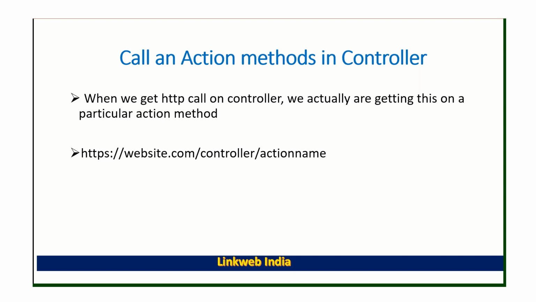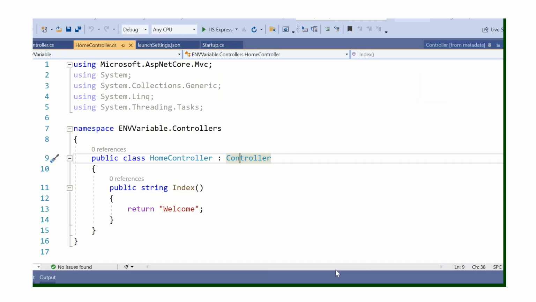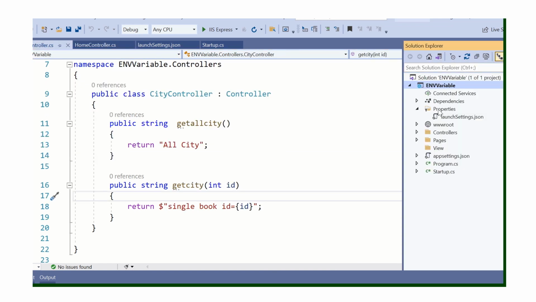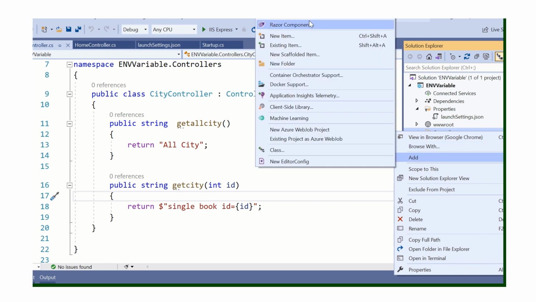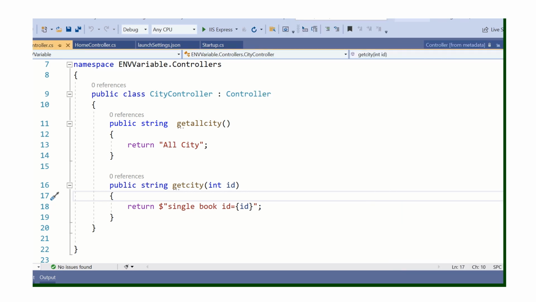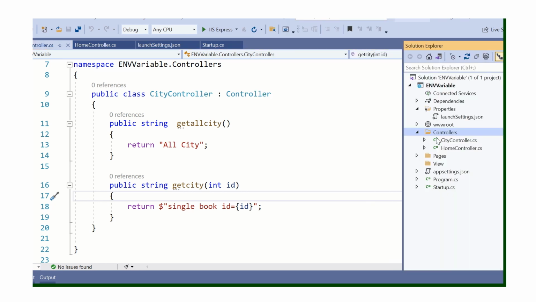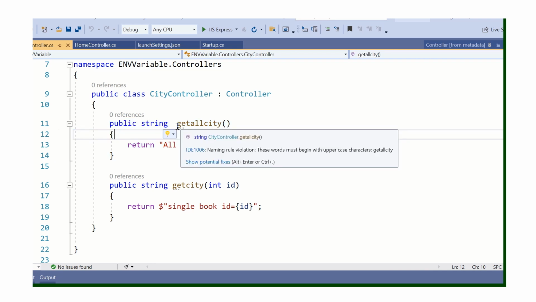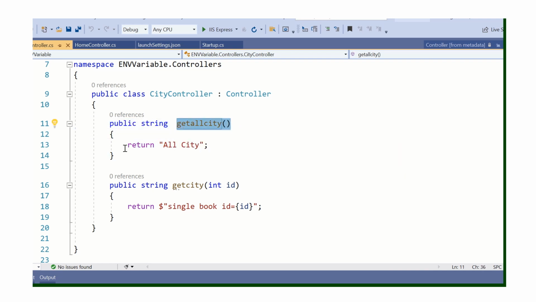So here I am showing some examples. I have created a controller, that is the city controller. You can also create it like that, add controllers and add them in a particular folder, whatever name you want to give, right? Here I have created a get all cities action, right? So when we call get all cities, the return will be all city, right?